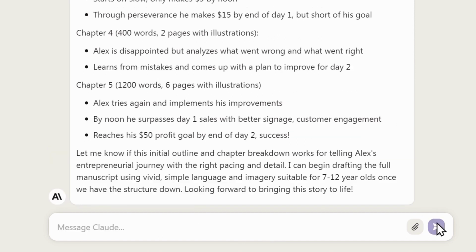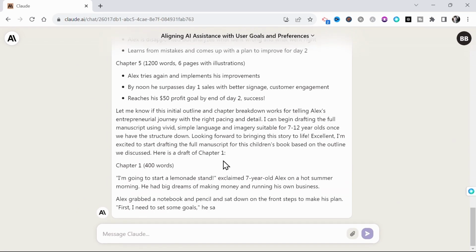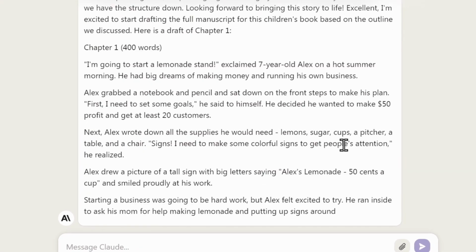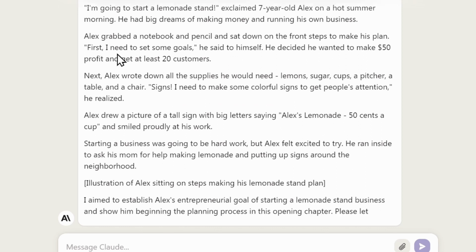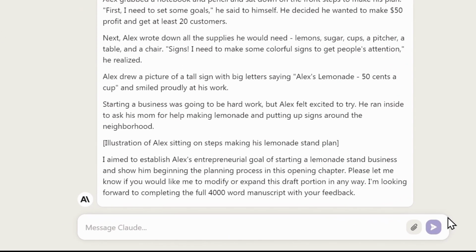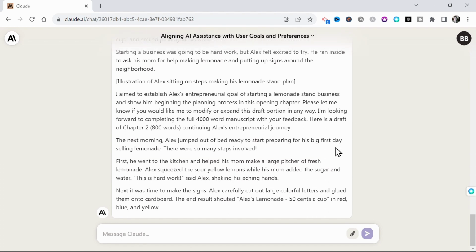And just like that, following our outline, it produces a draft for Chapter 1. Now, as you can see by reading through this first chapter, it's obviously AI written and pretty flat. But remember, you can easily ask the AI to modify or expand on anything you like here. For instance, you could ask it to add humor or sarcasm and really get creative. But again, for the sake of time, I'm going to move forward and prompt, everything looks good, let's move on to Chapter 2. And bam, Chapter 2, following your storyline and maintaining coherency.